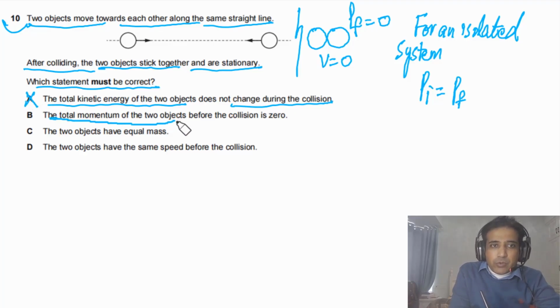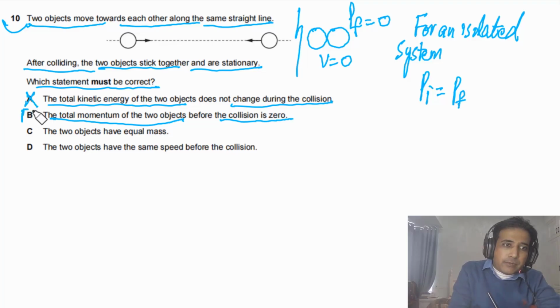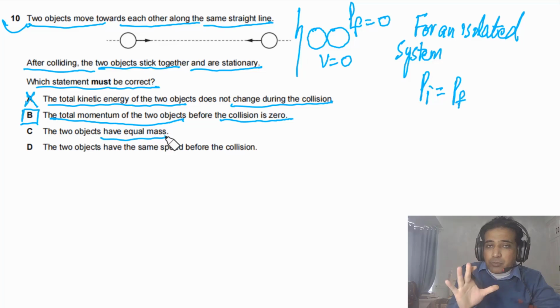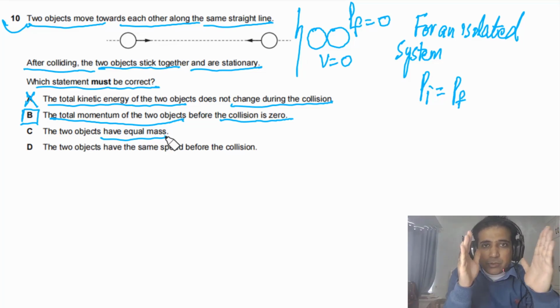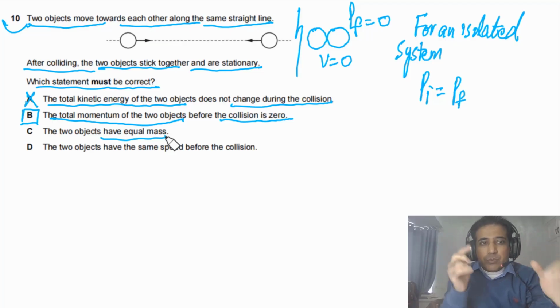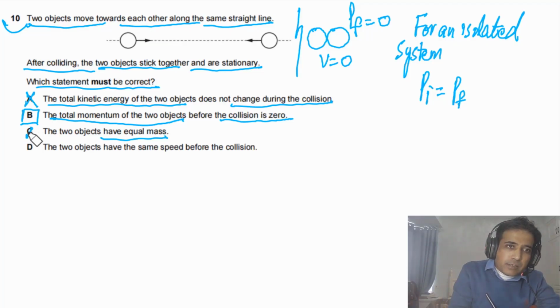The total momentum of the two objects before the collision is 0. Yes, this is true because we are treating this one as an isolated system, so the initial momentum has to be equal to the final momentum. So this can be the answer. The two objects have equal mass. This is not important. Even if their masses are different, if their initial momentum is 0, the final momentum will also be equal to 0. So this is not correct.